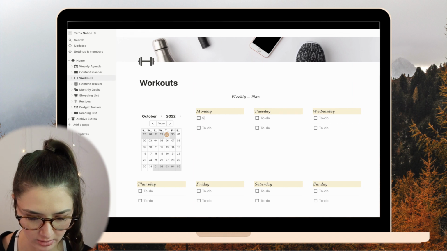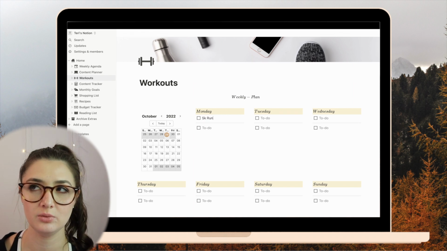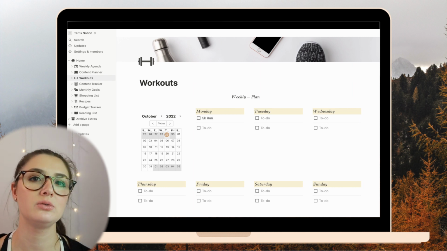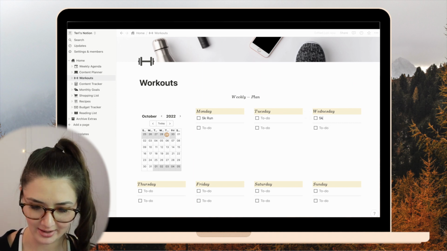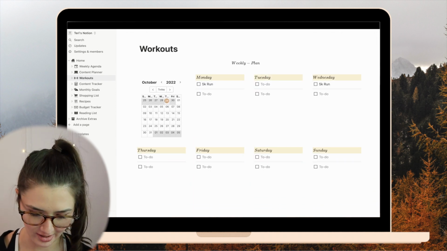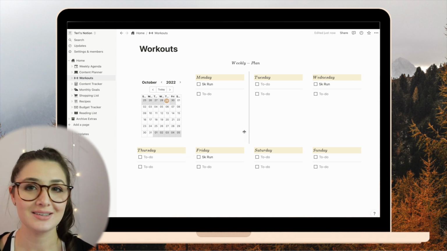So I'm just going to put 5K run. It's not actually a 5K run that we do. We have been using the Couch to 5K app, and it's supposed to train you to eventually run a 5K. So that's what I'm gonna call it. Definitely not running 5K. It's mostly walking, a little bit of jogging, but I get my heart rate up and I've definitely improved. I really hate that winter's coming to ruin that for me.